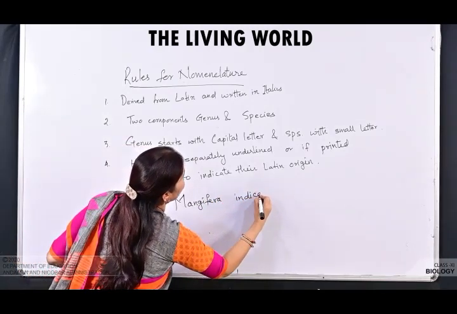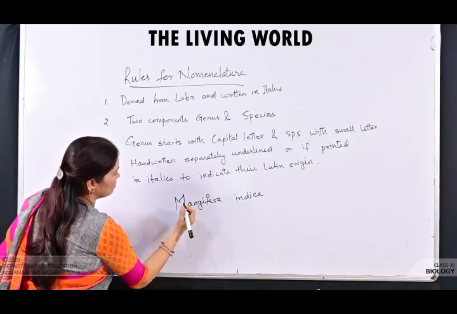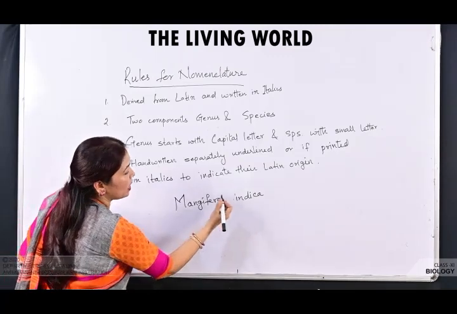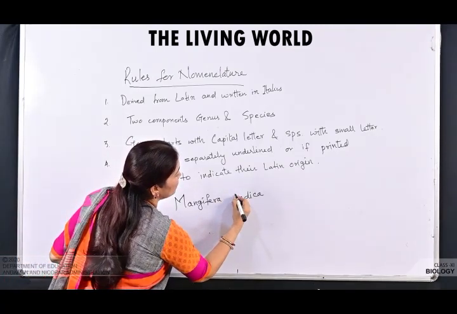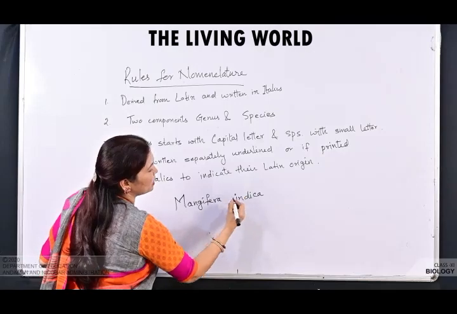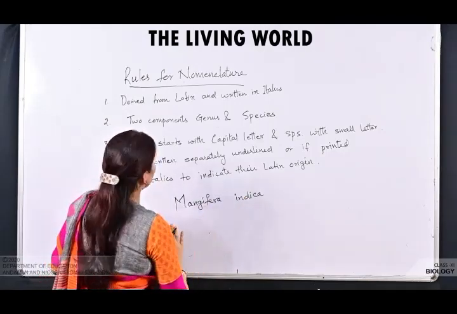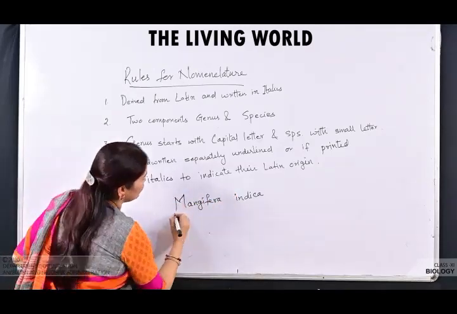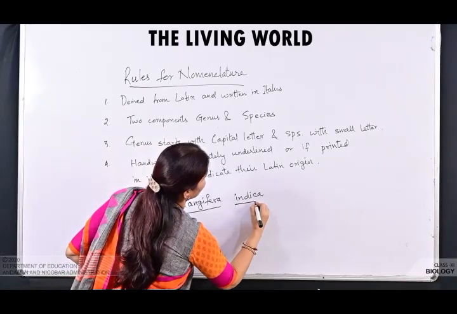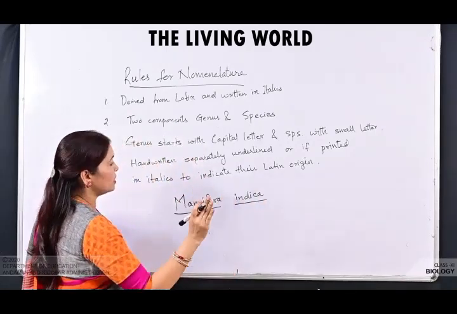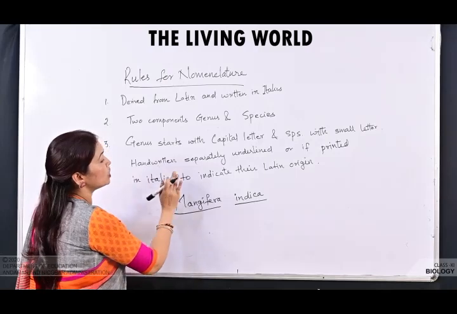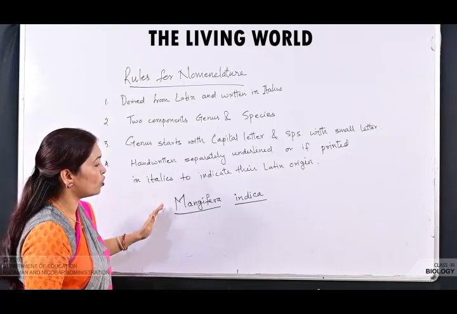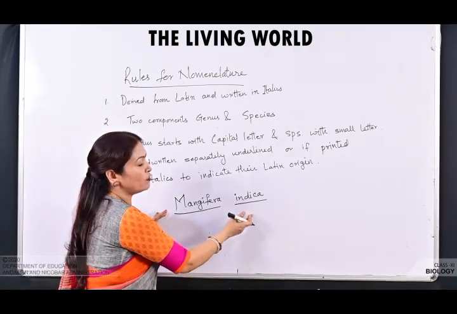indica. This is the scientific name of mango. So M, the starting letter of the genus, starts with a capital letter and the species starts with a small letter. This is the correct way. अगर यहाँ पे आप capital कर देते हैं तो वो wrong है. Okay, so this is the correct way. Then, अगर वो handwritten है, they should be separately underlined. और अगर वो printed है तो वो italics font में होगा, just to indicate their Latin origin. So these are certain rules and we have to follow these rules while writing the scientific name.